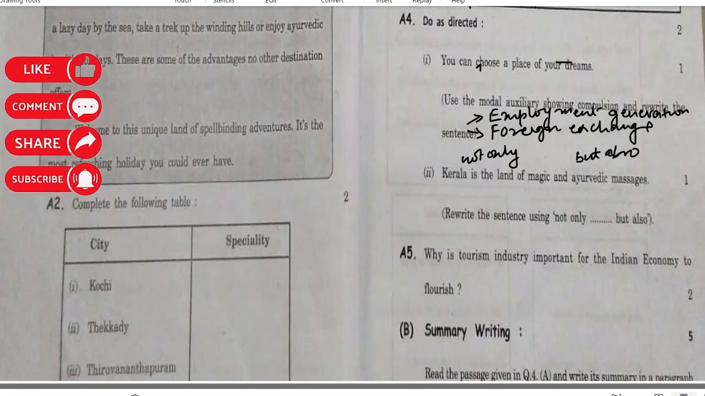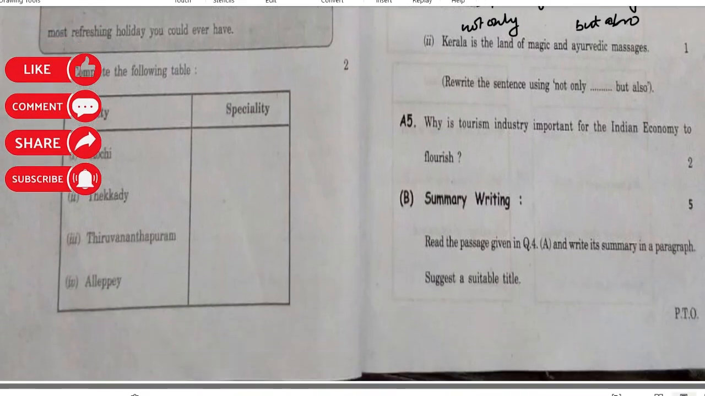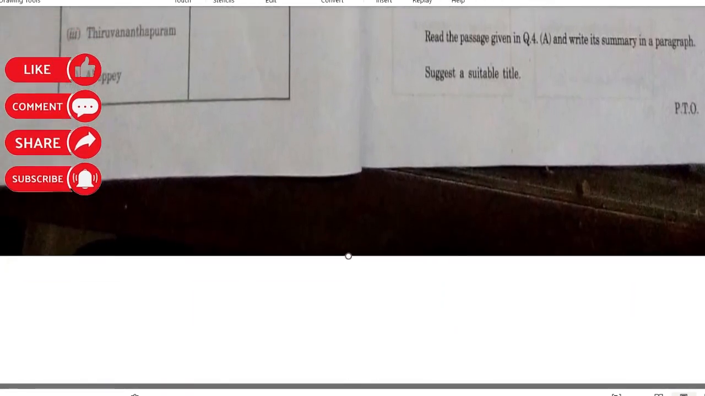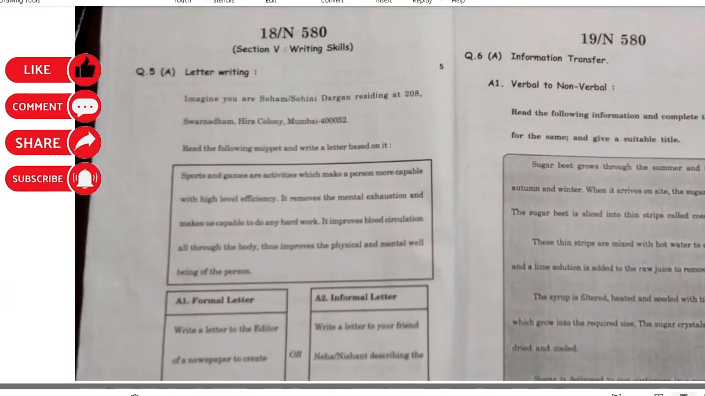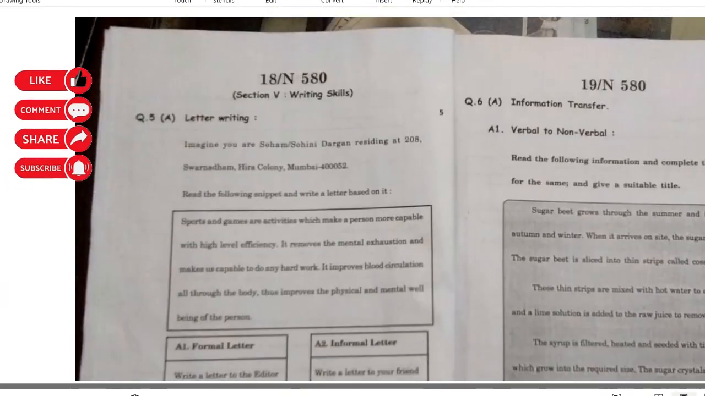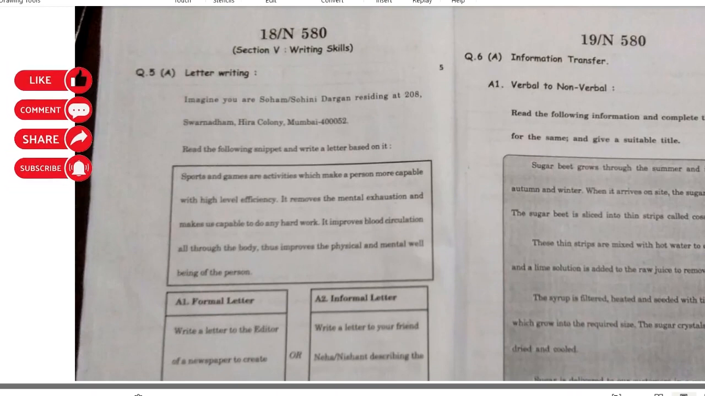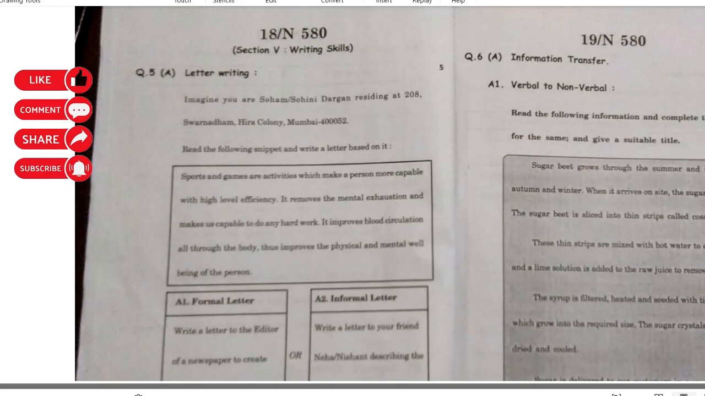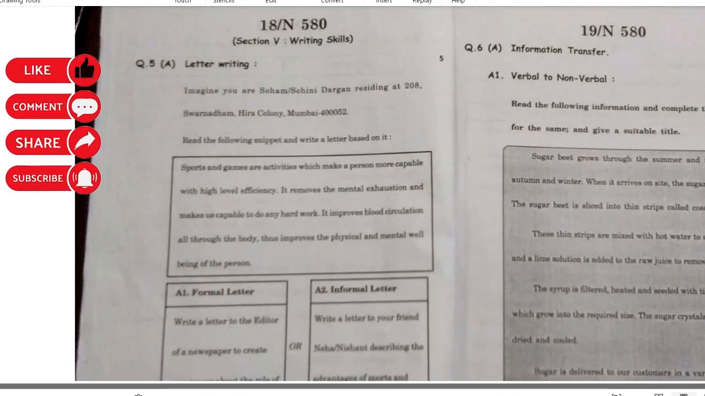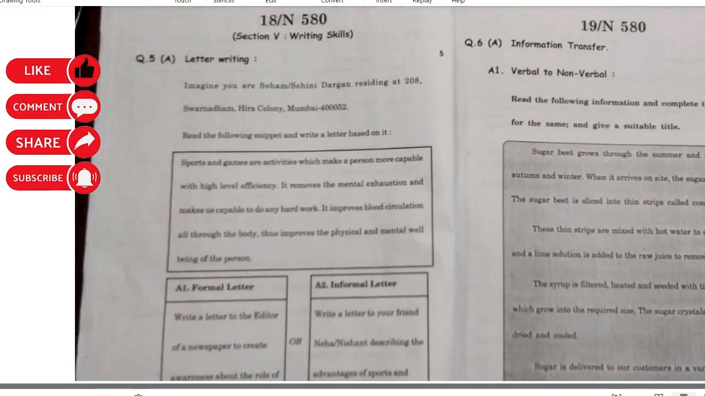Then comes the writing skill part. Obviously, you have to write the summary of a particular passage. And here comes writing skills, which actually constitutes a chunk of the question paper. As usual, the first part is letter writing, which is about the benefits of sports. Both formal and informal are there. So the examinee was supposed to choose one.